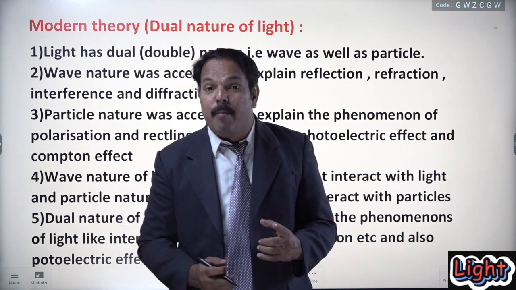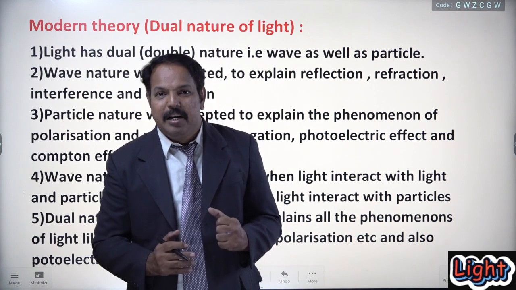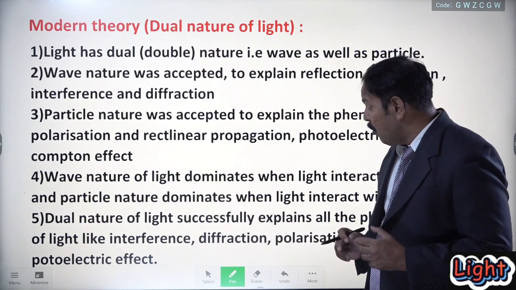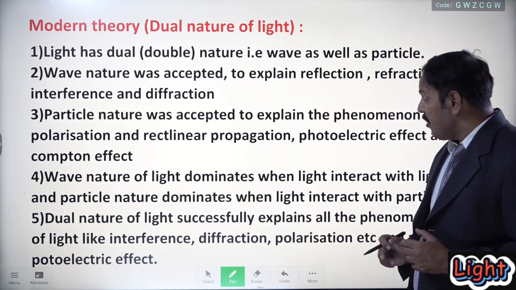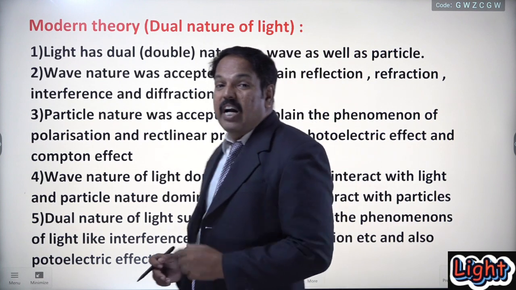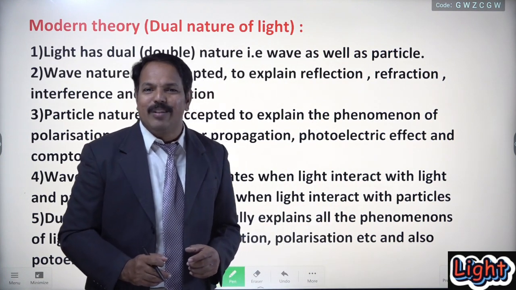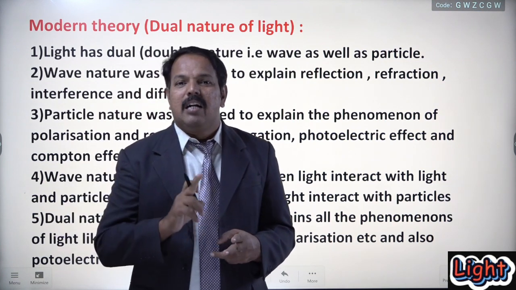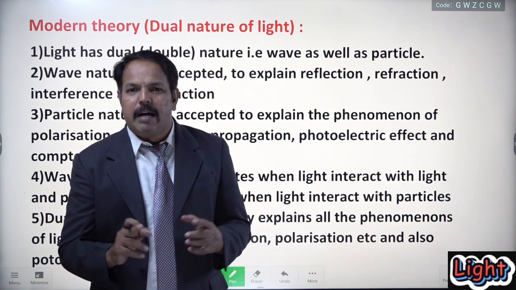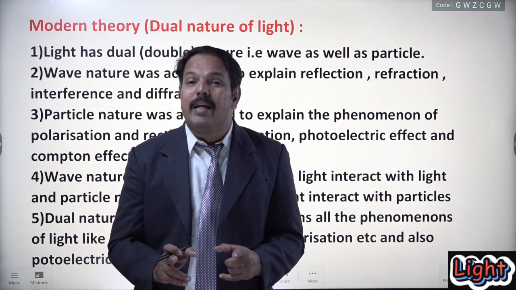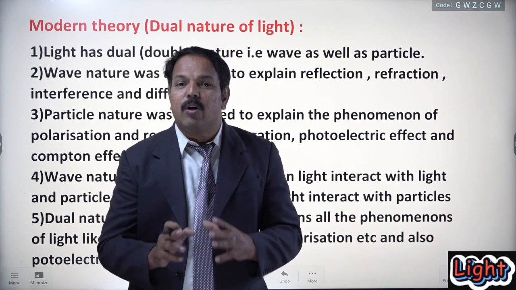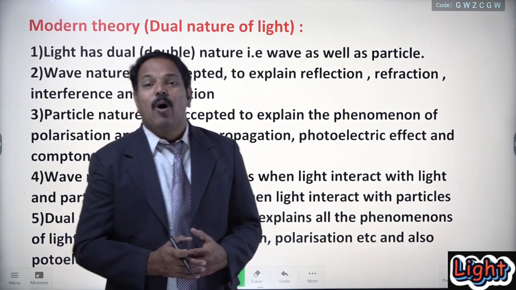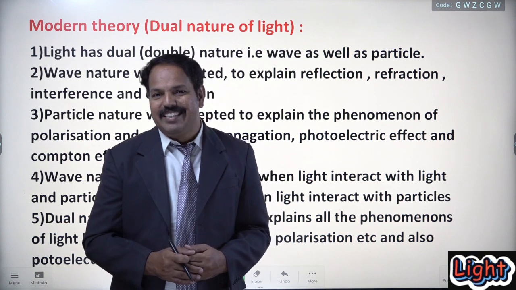So the dual nature of light successfully explains each and every concept related to light, whether that may be reflection, refraction, double refraction, interference, diffraction, or polarization, photoelectric effect, Compton effect, etc. So this is the perfect theory which explains all the concepts of light.